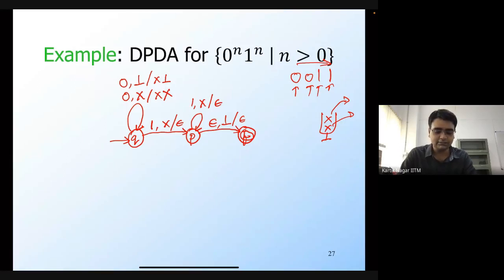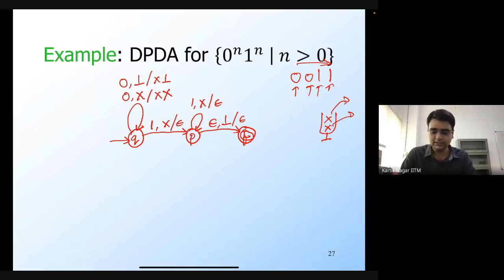For 0 and X, there is one transition. And for 1 and X, there is one transition, right? And there is an epsilon transition. So from the state P, there is an epsilon transition, but that epsilon transition is only there on the stack symbol bot. There is no other transition on the stack symbol bot for any other input. So for 0 or 1, there is no transition on P. There is no transition from P for the particular stack symbol bot.